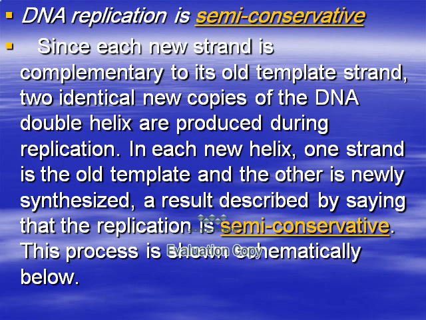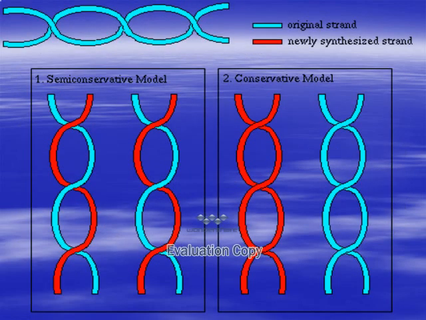The two identical new copies of the DNA double helix are produced during replication. In each new helix, one strand is the old and the other strand is newly synthesized. As a result, we describe the process as semi-conservative.